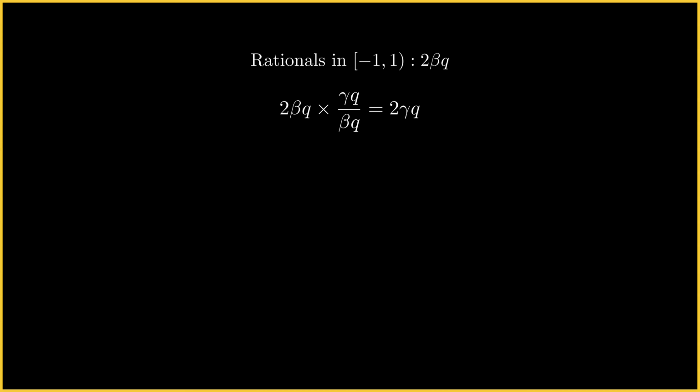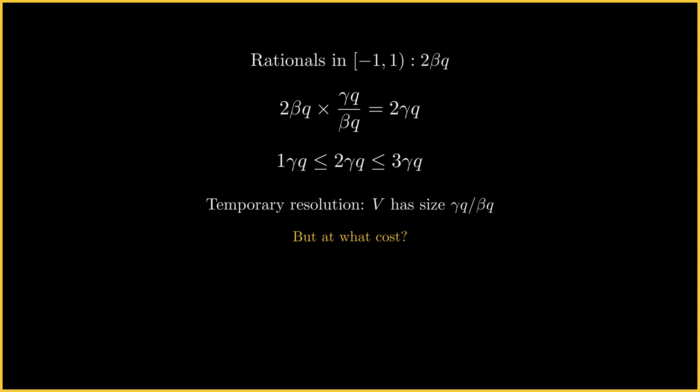The previous inequality then would translate as such that we have gamma qua smaller or equal to 2 gamma qua, smaller or equal to 3 gamma qua, and this is indeed true. We can now satisfy this inequality. So we have a temporary resolution. The Vitali set size is gamma qua divided by beta qua. But what was the cost of this?